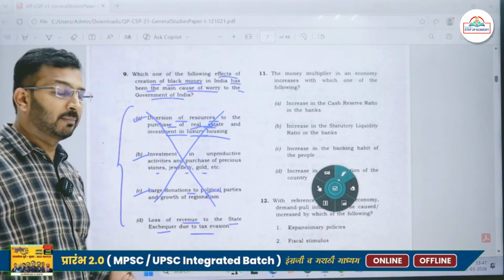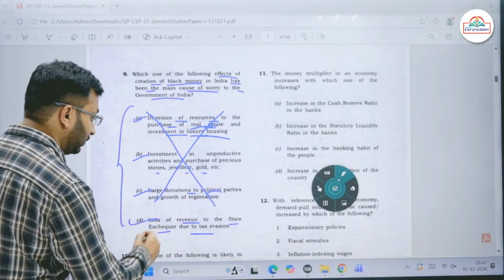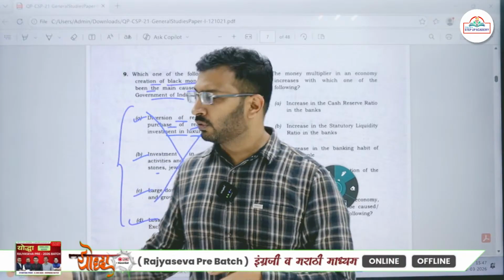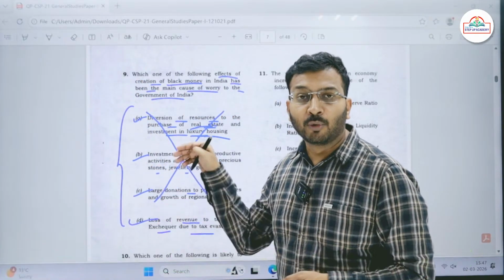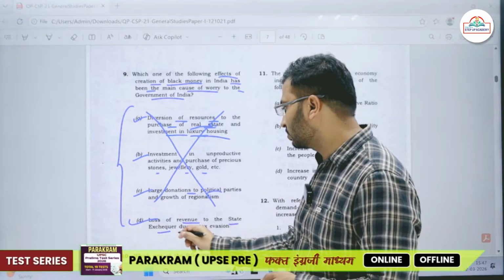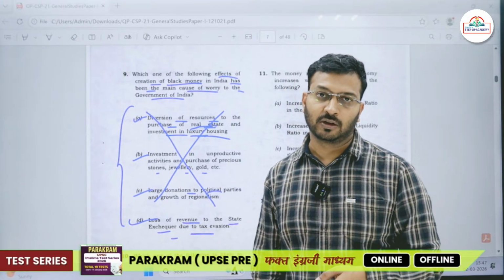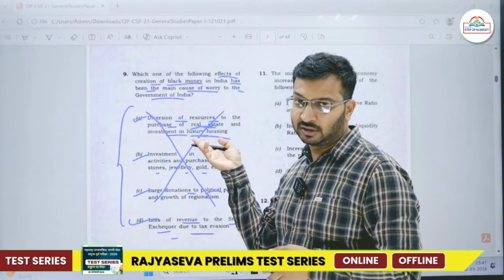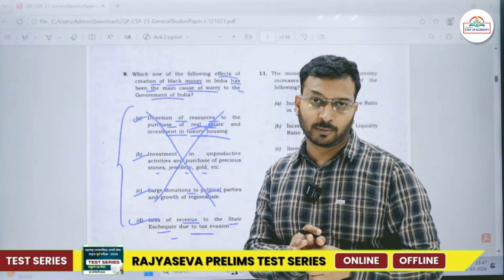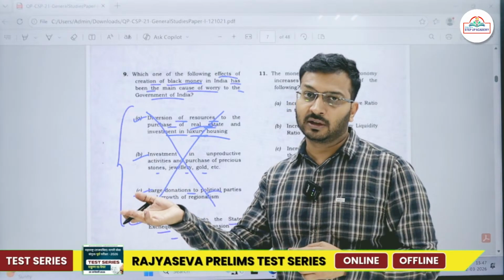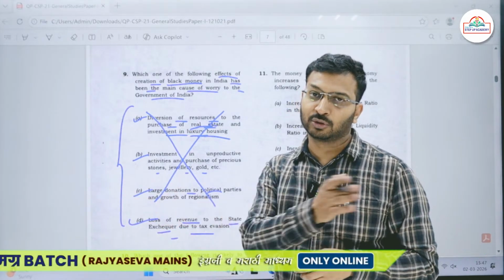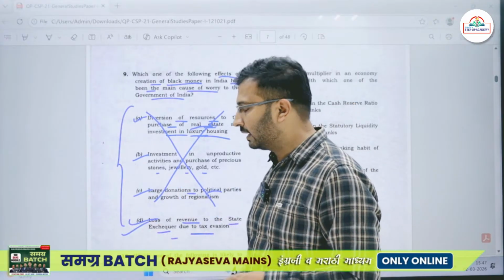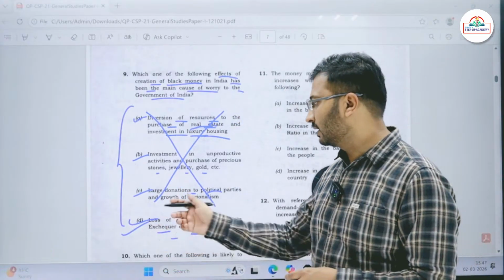So because of black money, usually we have the loss of revenue to the state exchequer due to tax evasion. No doubt, you'll find all the statements are correct, but the more precise statement here is the loss of revenue to the government. Obviously if you are investing black money into a certain property, people will devalue their property. Let the property be of 60 lakh, they will devalue it below 30 lakh in order to avoid taxes. So you have to choose the correct answer. The correct answer here is D.